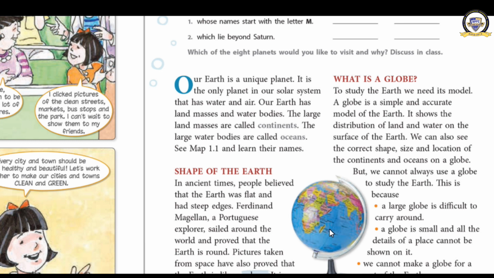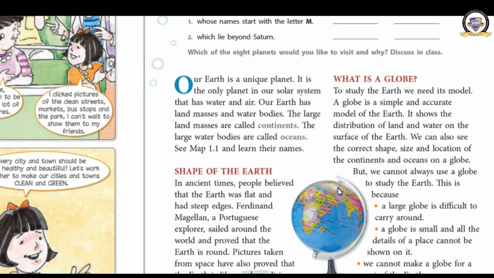Now we will learn about a globe. What is a globe? This is a globe, which is shown here. You have to define it. A globe is a true, accurate model of the earth. A globe is a simple and accurate model of the earth. This globe shows the distribution of land masses and water bodies. We can come to know the correct shape, size and location of the continents, countries and states. All the states are not visible clearly, but we can see the location of the countries very clearly on the globe. It means that a globe is very useful.